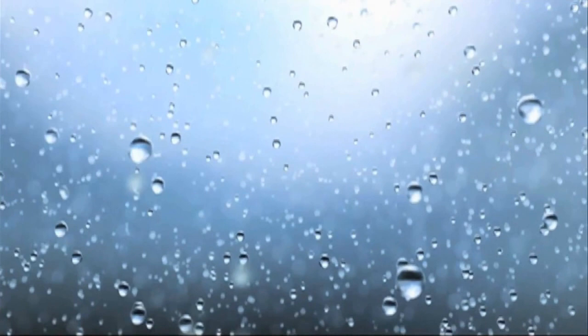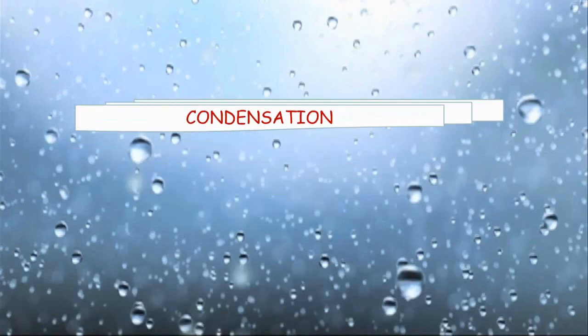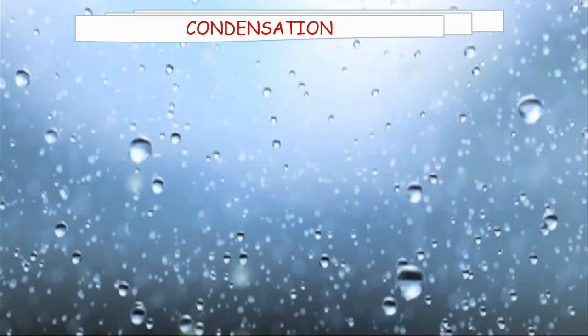Students, you may know that in the previous class, that is in standard 8, we have studied condensation. Let's quickly recap what we have studied. Due to a decrease in temperature, the water vapor starts converting into liquid water droplets. This process is called condensation.